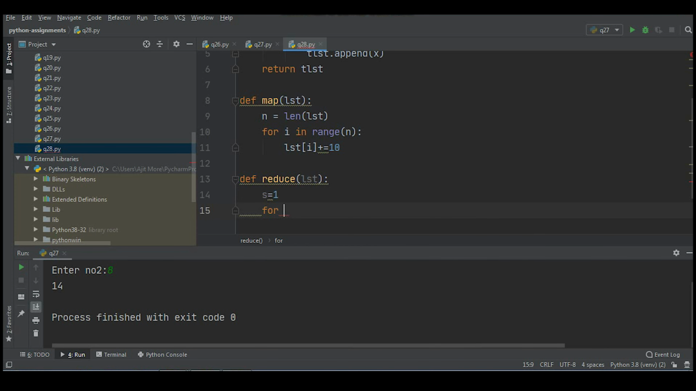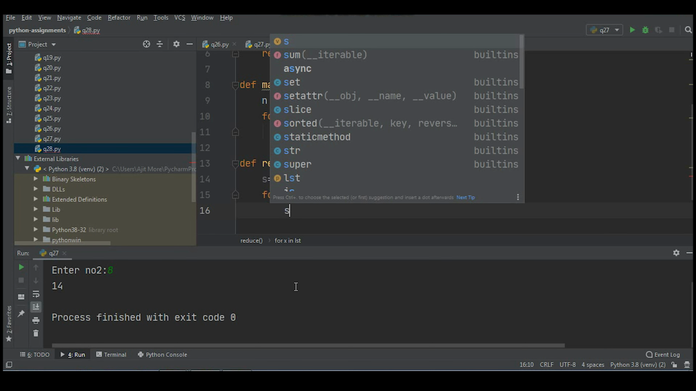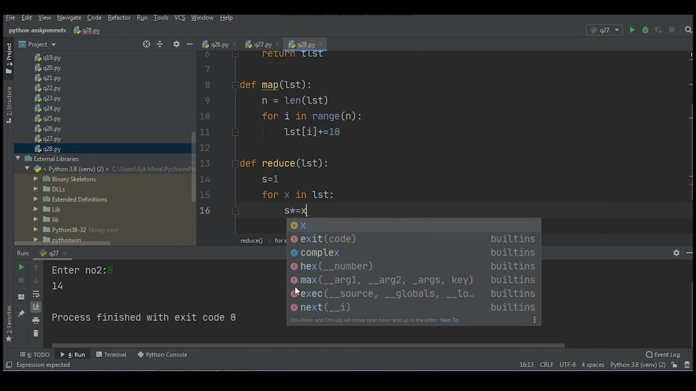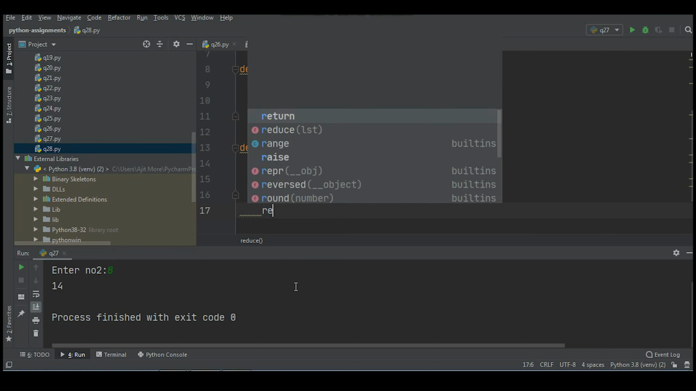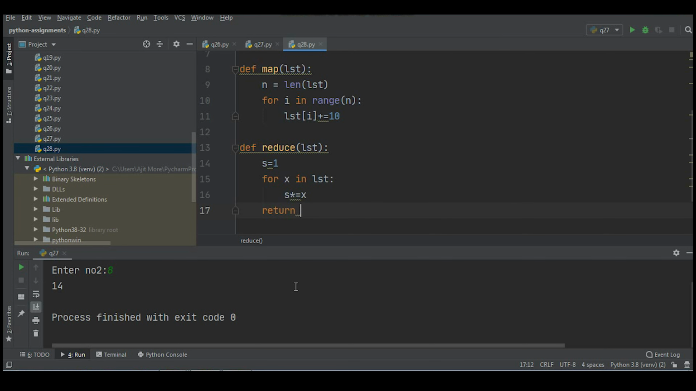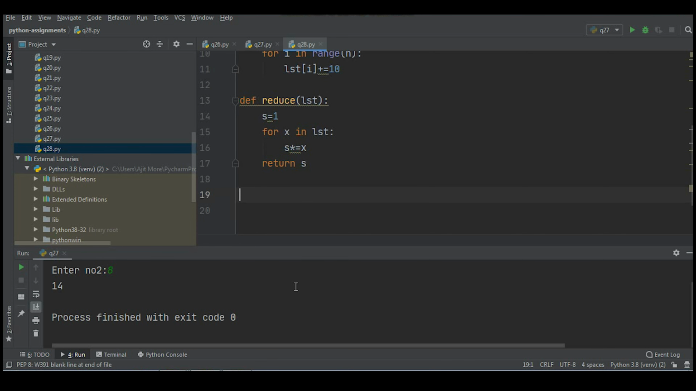I'll traverse the list LST by using for x in LST. So one by one values will come in x. I'll write s *= x, meaning I'm multiplying each element in the list by the previous s and storing the result again in s, and at the end I'll return s. I hope it is clear to you.